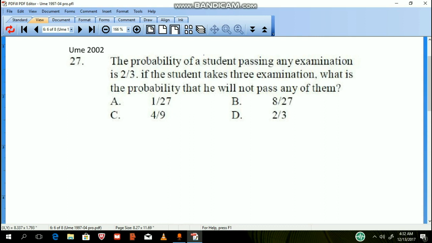2002 question number 27. The probability of a student passing any examination is 2/3. If the student takes 3 examinations, what is the probability that he will not pass any of the 3? Now, probability of him passing is 2 over 3. The probability of him not passing will be 1/3. So if he's taking 3 examinations, the probability of him not passing any of them means he won't pass the first one, he won't pass the second one, he won't pass the third one. So in this case, that will be 1 over 27, which is option A.